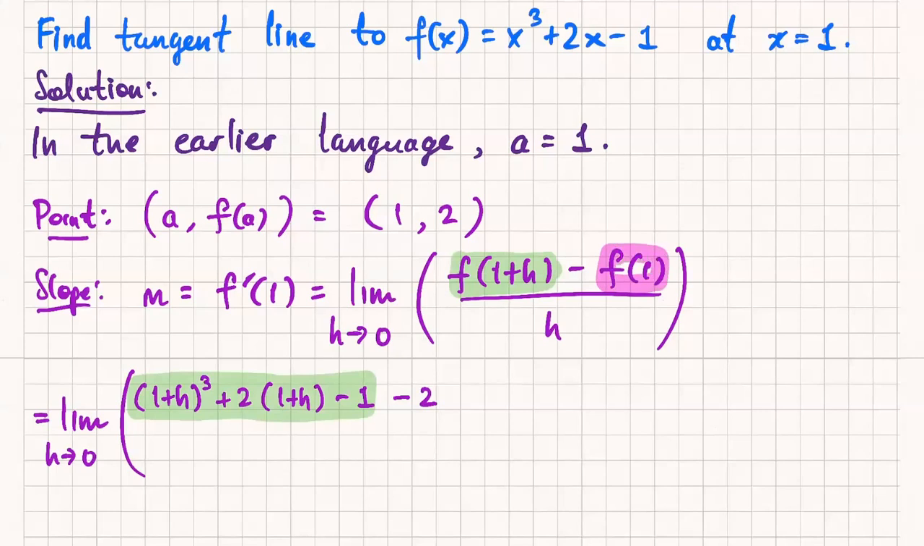And f of 1 is 2. And the whole thing is obviously over h. Now, all derivatives have this property where if you plug in h equals 0, you're always going to get 0 over 0. Right? The difference quotient has that property. So these limits are never going to be the easiest thing to do. There's always going to be some algebra, and this is why we spend so much time on limits, right? Because derivatives are just limits.